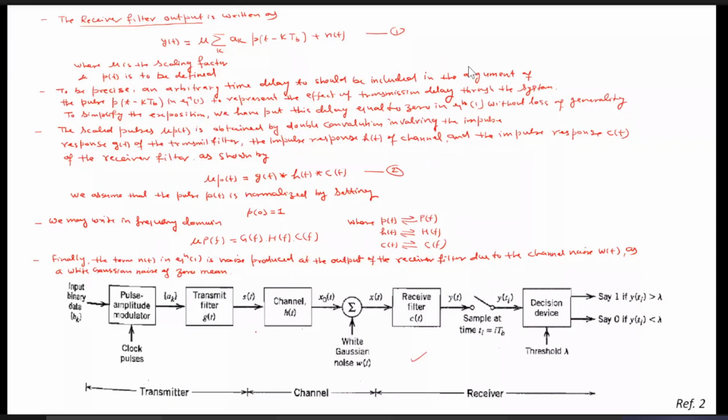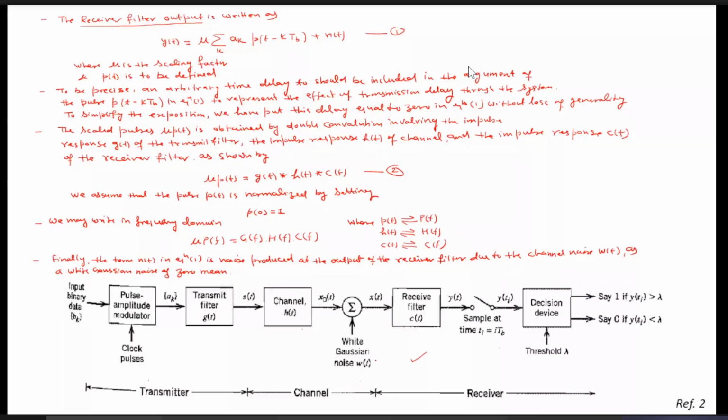Here also is the same figure, with A_k. Now this s(t) passes through the channel h(t), whose output is x_0(t). Now this x_0(t) is getting summed with white Gaussian noise, whose spectral density is nothing but eta by 2. Then it passes through the receiver filter.